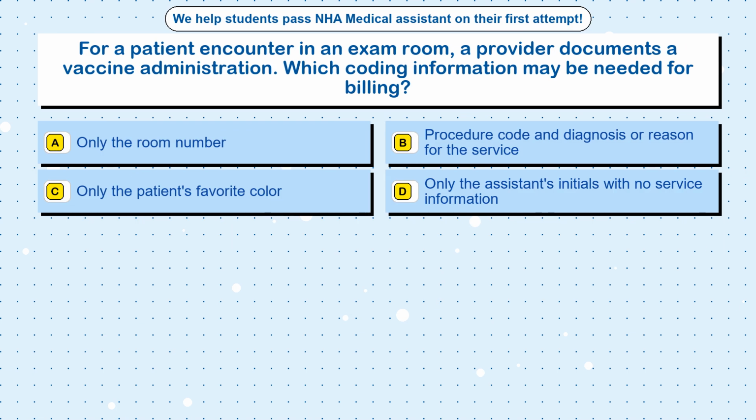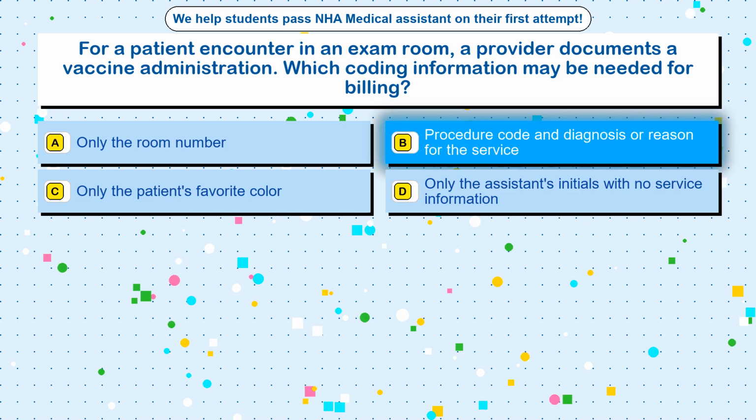Question 60. For a patient encounter in an exam room, a provider documents a vaccine administration. Which coding information may be needed for billing? Option A. Only the room number. Option B. Procedure code and diagnosis or reason for the service. Option C. Only the patient's favorite color. Option D. Only the assistant's initials with no service information.